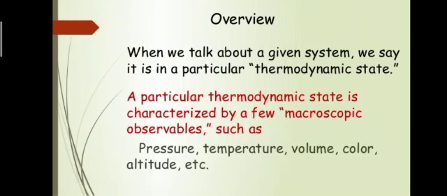So one state is changed to another by changing temperature, pressure and volume. Initially the temperature is T1, volume is V1, pressure is P1. When we are changing the state, we are changing the conditions of these parameters, that is temperature, pressure and volume. Then the final temperature will be T2, volume will be V2 and pressure will be P2. So a change in state is accompanied by a change in parameters such as temperature, volume and pressure.